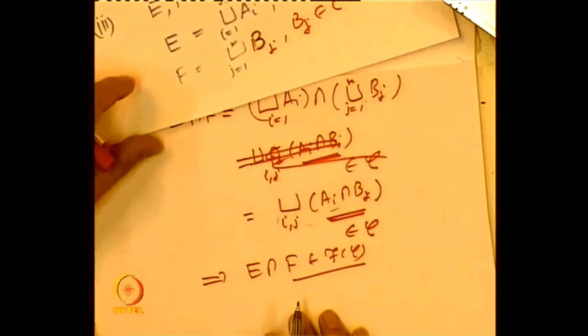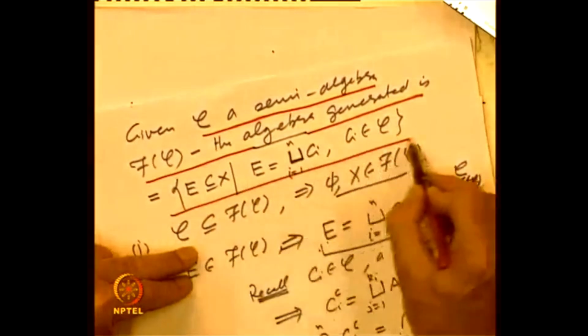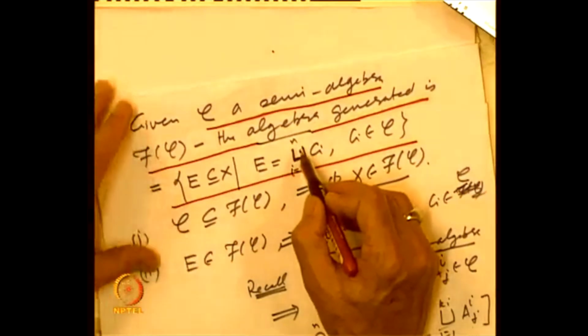So what we have shown is the following, namely if C is any semi-algebra, then this collection of subsets which are finite disjoint unions includes C and is an algebra.